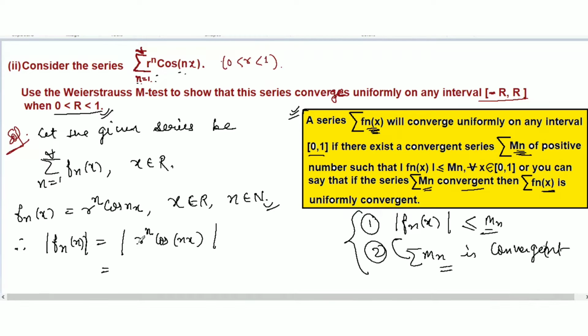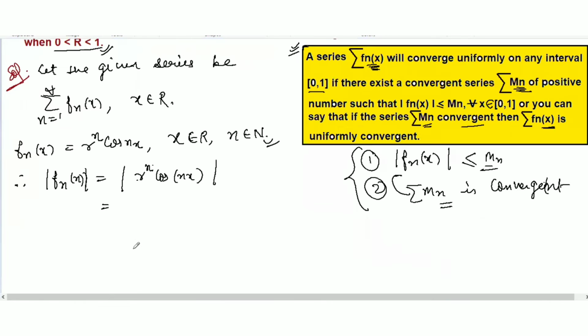Okay, so r to the power n, where n is 1 to infinity, will always be positive. So there is no need to take it inside the modulus sign; we can take it out. Take r to the power n outside of the modulus sign, and let's keep cos of nx inside the modulus sign.